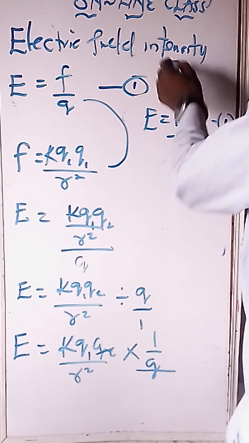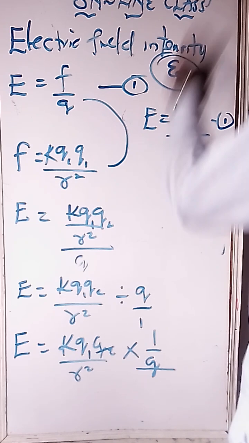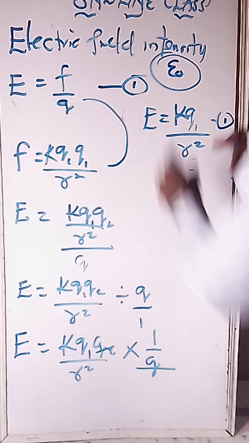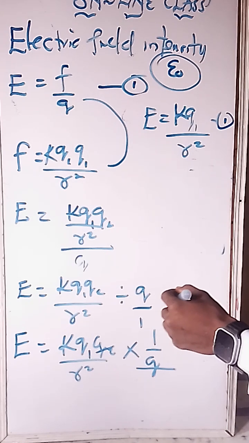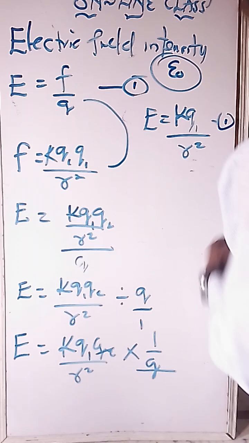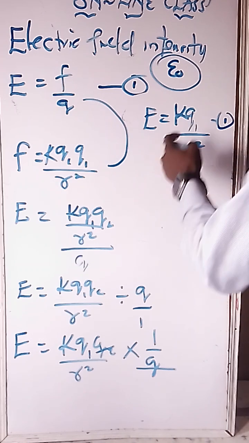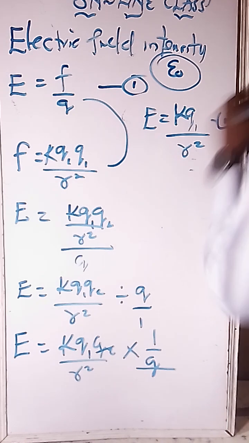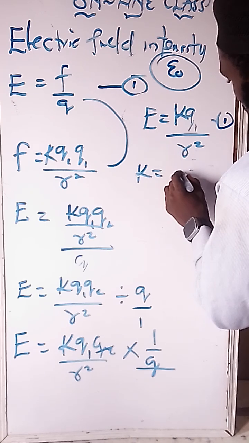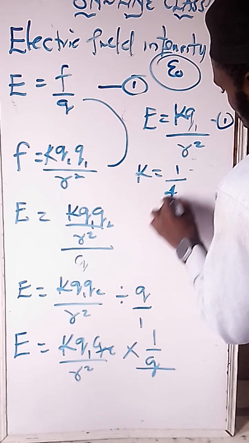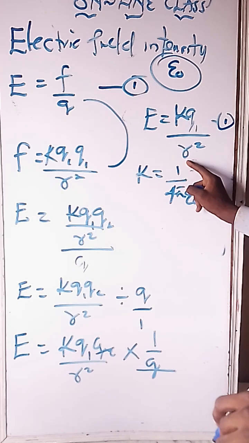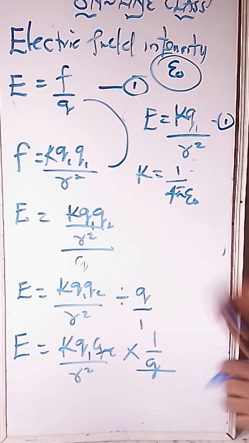What of this third formula that has to do with the introduction of E naught? Now, follow me. Note that if you are having a question in JAMB and E naught is there, Q is there, R is there, you don't use this one. What do you use? And you are not having K there. This third formula to use is that K equals 1 over 4 pi E naught. Wherever I'm seeing K, I'll be putting 1 over 4 pi E naught there.